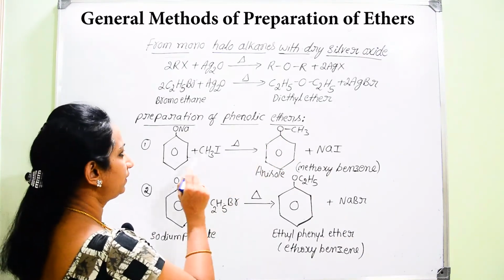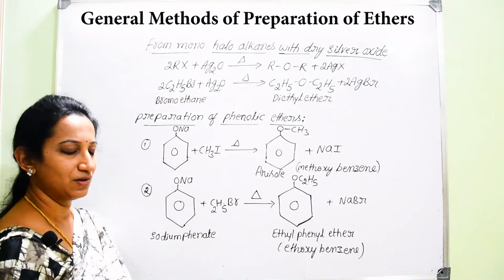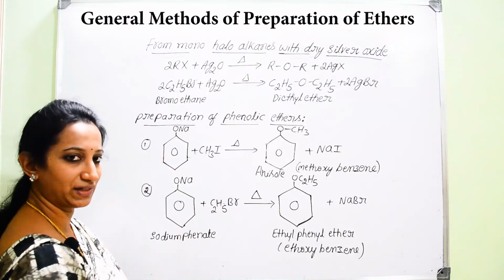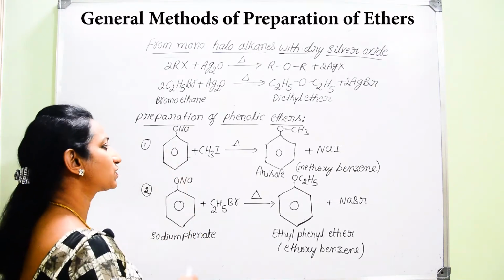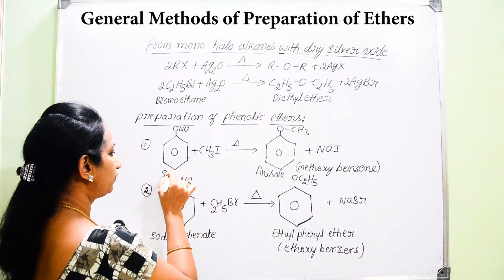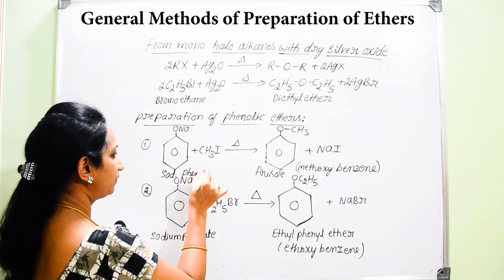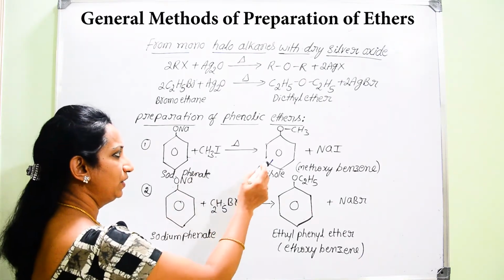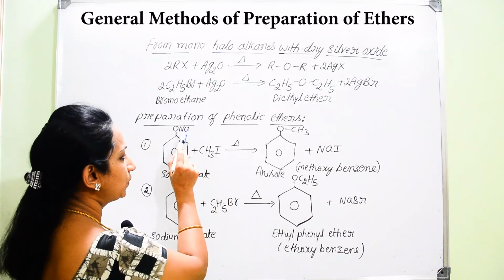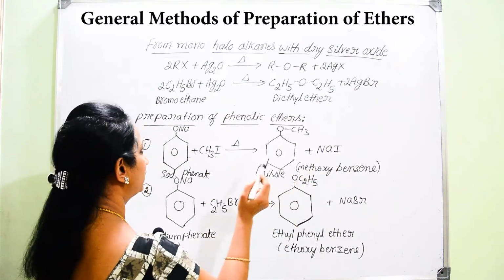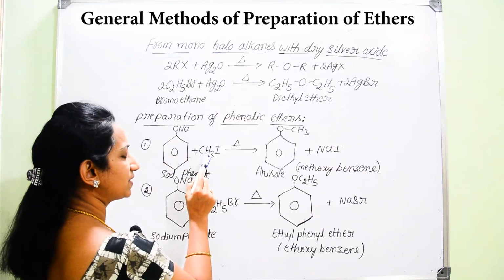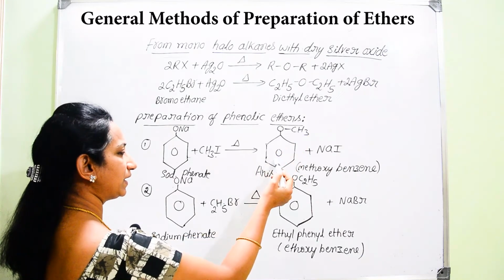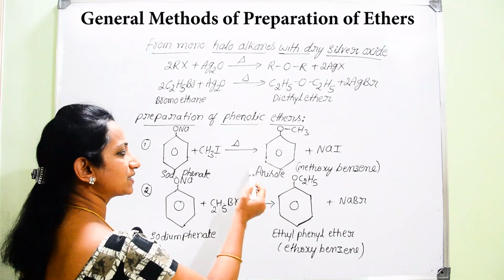Now here if you start with sodium phenate, you know that when phenol is treated with sodium hydroxide, it results in the formation of sodium phenate. Now if you start with the same sodium phenate and heat it with methyl iodide, one of the alkyl halides, you will get the separation of sodium along with iodine in the form of NaI. So here sodium is replaced by the methyl group, so that you will get attachment of methyl on one side and phenyl group on the other side. This is named anisole.